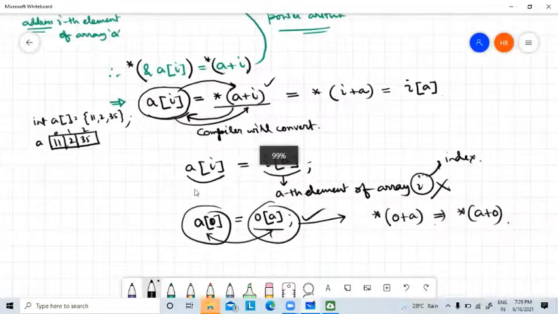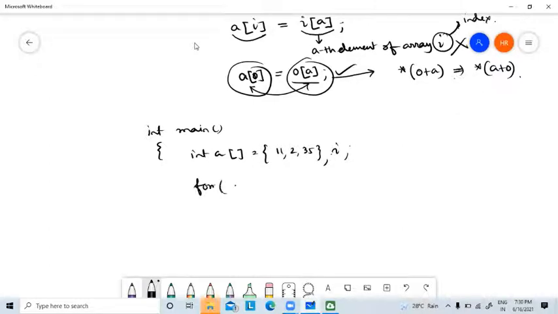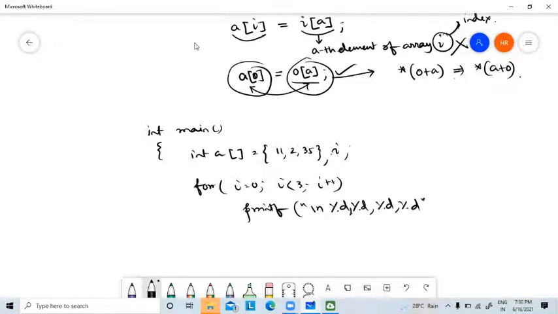You can check it by writing a simple program: int main, integer A, suppose 3 values I have declared, 11 to 35. Then I have taken one index variable i, then a for loop, i equal to 0, i less than 3, i plus plus, printf, new line, then %d with a comma, %d, comma, %d, comma, %d. I'm writing 4 statements.